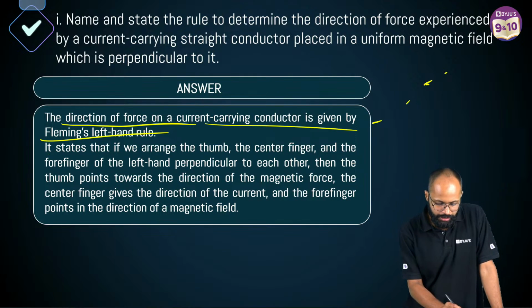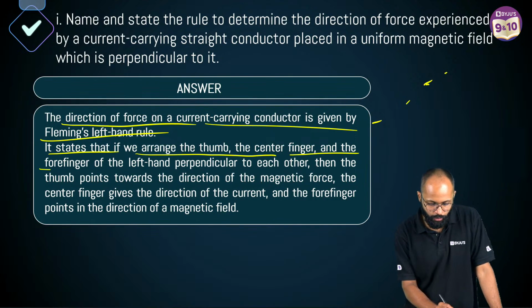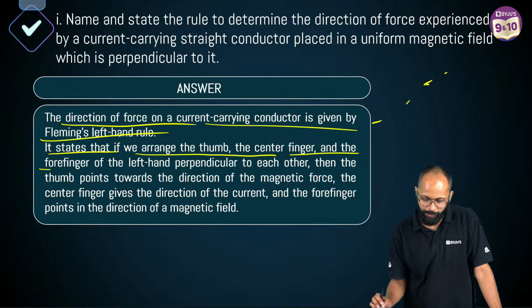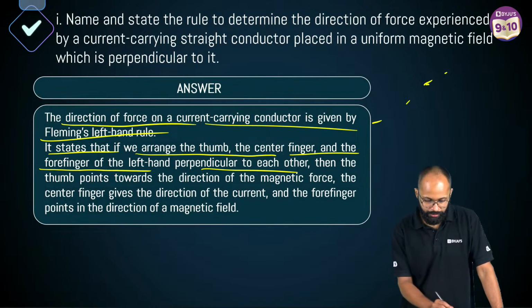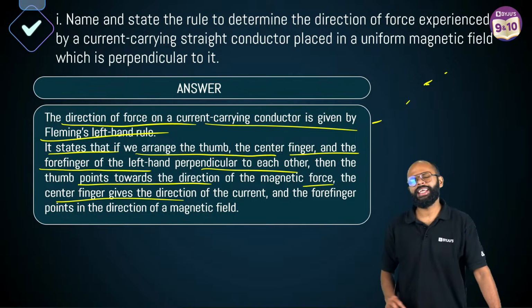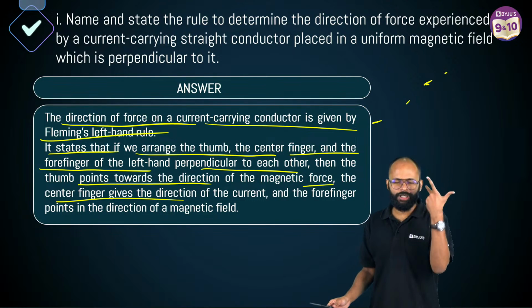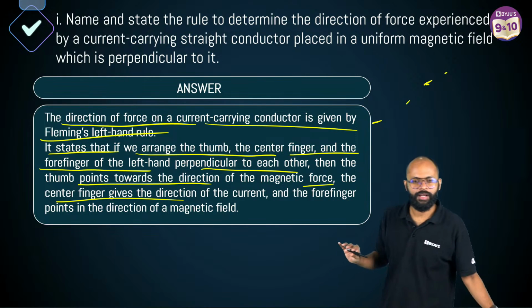बढ़िया. It states that if we arrange the thumb, the center finger and the forefinger of the left hand perpendicular to each other, then the thumb points towards direction of magnetic force, center finger, अरे कुछ नहीं यार, same whatever we say very quickly ना, just you have to write in English, उतना ही है, right, है ना.